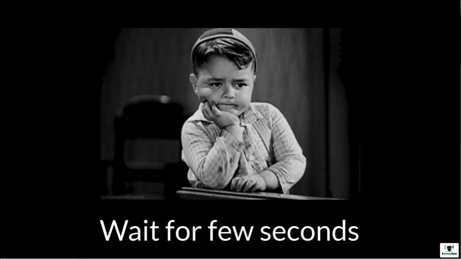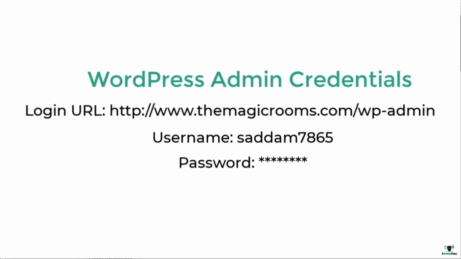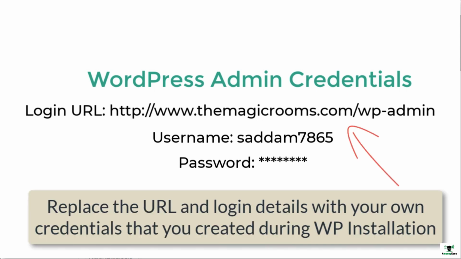So this will take a couple of seconds to install WordPress onto your domain name. You will be seeing an admin URL and username and password, something like this, once the installation process is completed. So in order to log in to your WordPress dashboard, you need to go to this URL. So make a copy somewhere else on your desktop, and this username and password can be used to log in to your WordPress dashboard. Thank you.